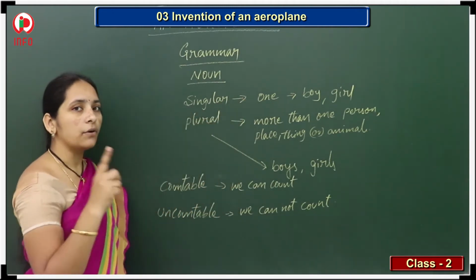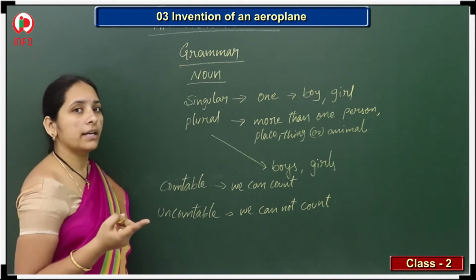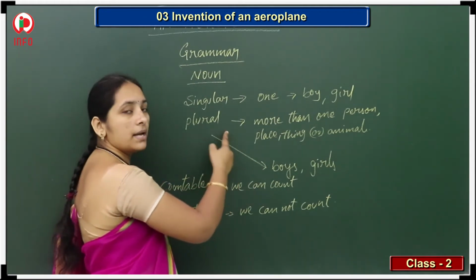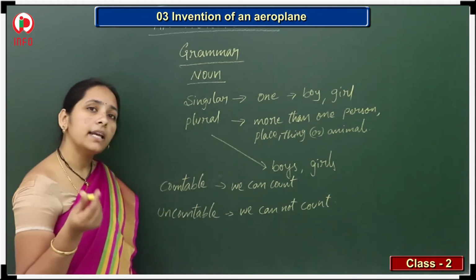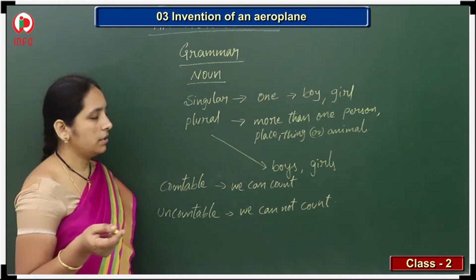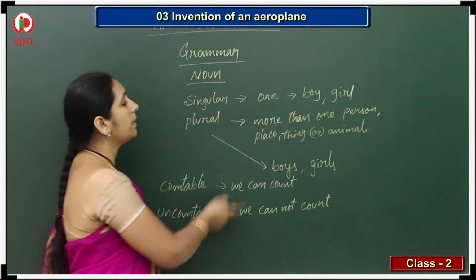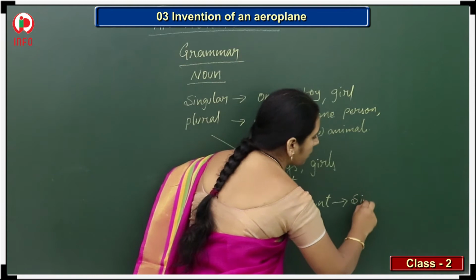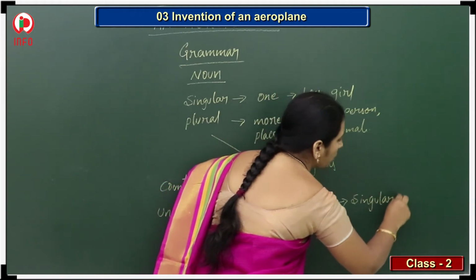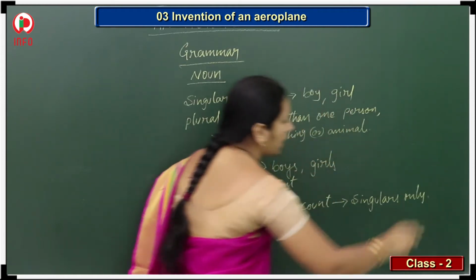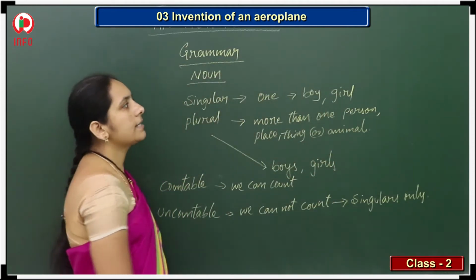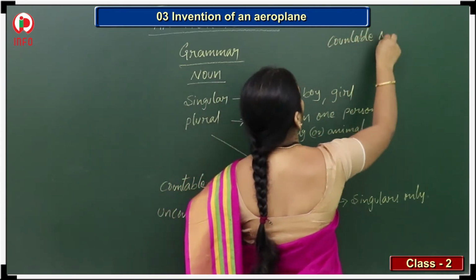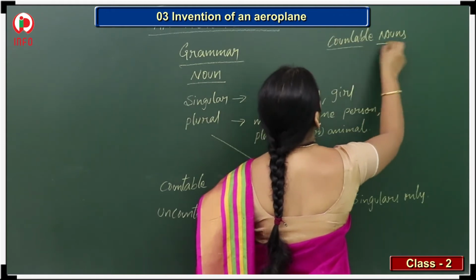When we count, one is singular, more than one is plural: 2, 3, 4, 5. That's why plural form. But uncountable means, can we write 1, 2, 3 like that? No. Can we count? No. When we cannot count, can we write in the plural form? No. So uncountable nouns are used as singulars only. Let's see the example. Countable nouns means which we can count.